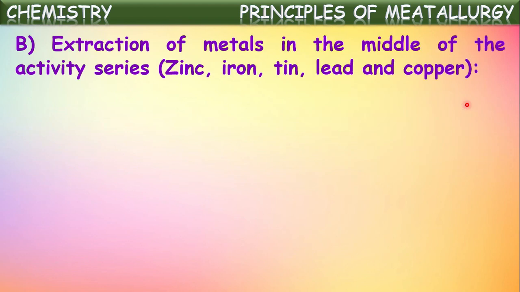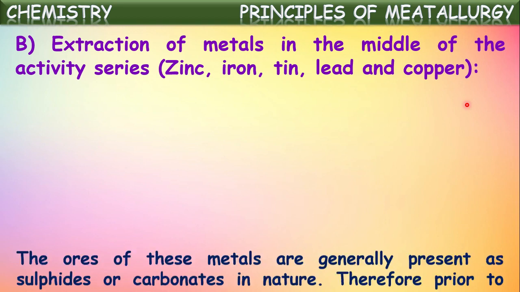Now, the extraction of metals in the middle of the activity series. We have seen till now the extraction of metals which are present at the top of the activity series, meaning highly reactive metals. Highly reactive metals are generally extracted by the electrolysis of their fused ores. Now let us see how the metals present in the middle of the activity series, which we call moderately reactive metals like zinc, iron, tin, lead, etc., are extracted.